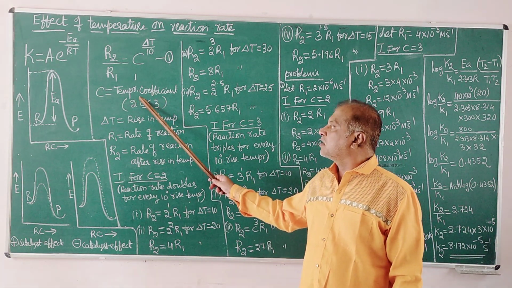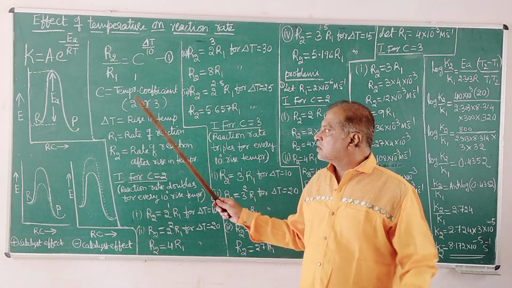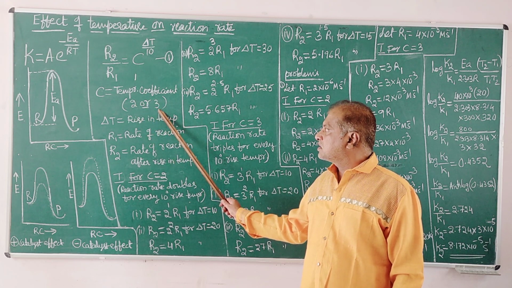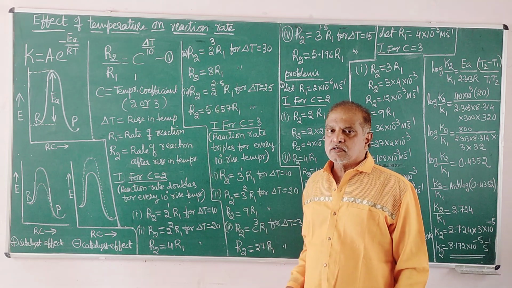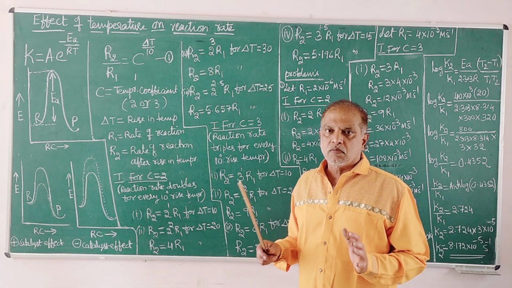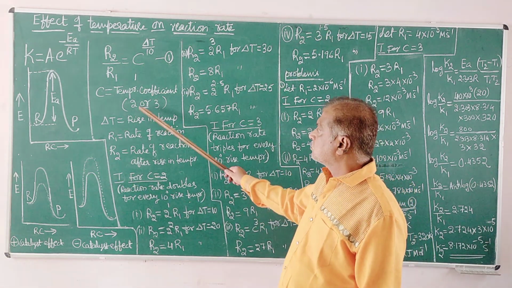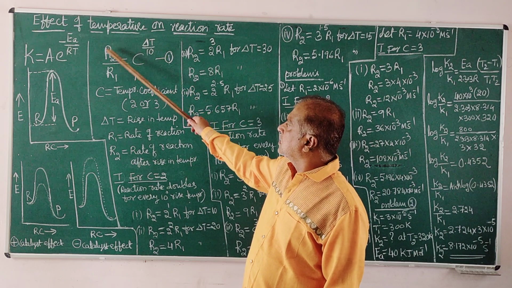Temperature coefficient is for a chemical reaction. In most of the cases it is 2 that is applicable, and very rarely 3 is possible. That is, the rate of the reaction almost doubles for every 10-degree rise in temperature. That is called temperature coefficient. That is why we have this equation.